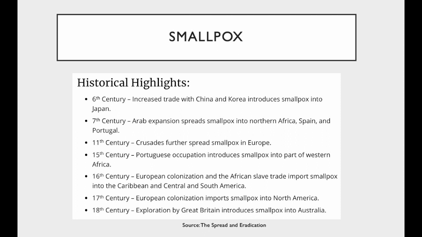I'm going to share with you the overall history of the smallpox epidemic. Smallpox was one of the world's deadliest diseases. The disease spread along trade routes all around the world, going from Egyptian merchants through the Arab world with the Crusades, all the way to the Americas with the Spanish and Portuguese conquests. Since then, it has killed an estimated 300 to 500 million people in the 20th century alone.